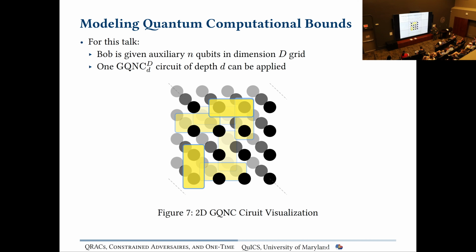We're going to assume that we have a quantum circuit that we can apply to our input states. This quantum circuit is going to be of fixed depth, meaning we can't apply more than a certain number of gates. It's going to be of a fixed geometric locality, so we can imagine the qubits being in a grid. In this case, they're in a two-dimensional grid, and they're stacked on top of each other. So this layer back here is the first layer of computation, the middle layer is the second, and the third. So this is depth 3. We're going to denote it with this thing here, QNC0, which for those familiar with the classical setting is just local gates applied for constant depth, and the G just stands for geometric.